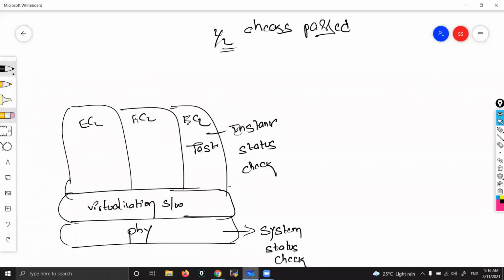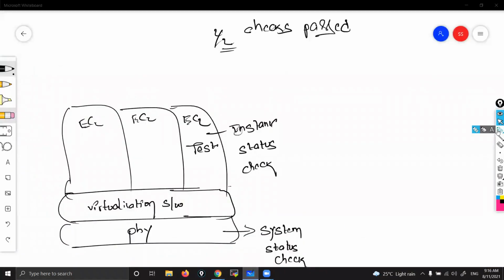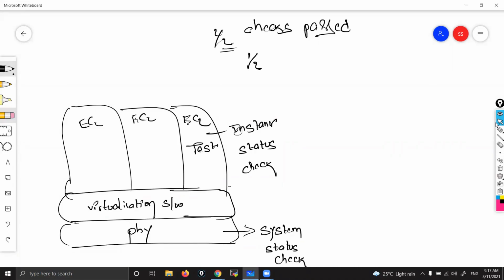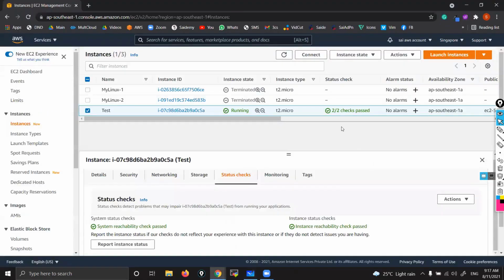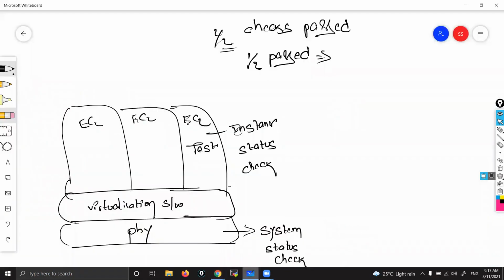Now, sometimes instead of 2 by 2 checks, you might see 1 by 2 checks passed. That means out of 2, 1 has failed. If it is showing 2 by 2 checks passed, both are running fine. If it is showing 1 by 2 checks passed, that means out of these 2, 1 has failed. So now my question to you is, which one has failed?